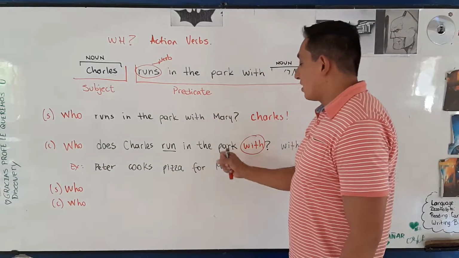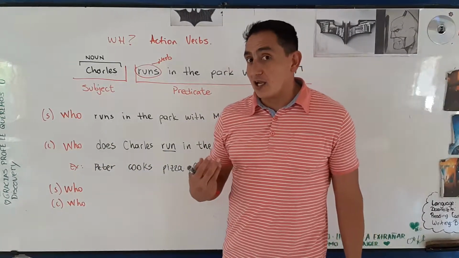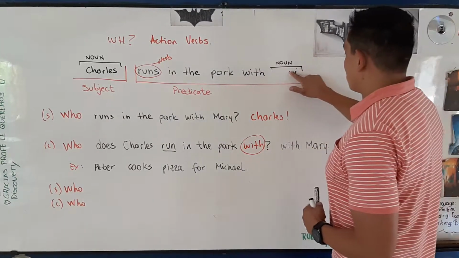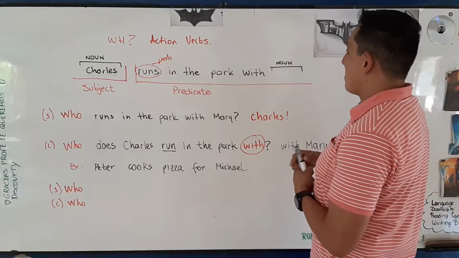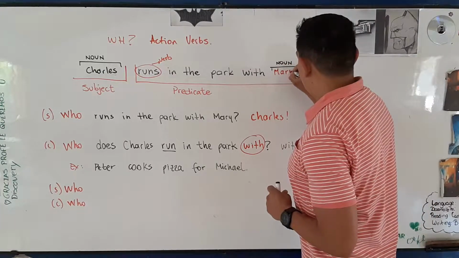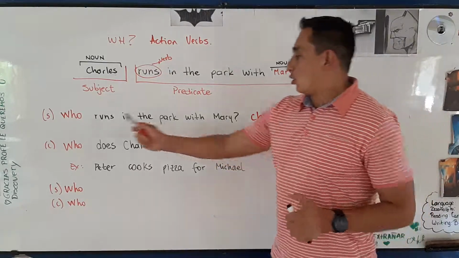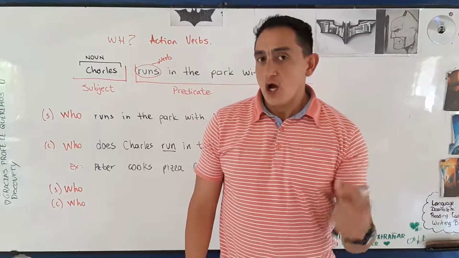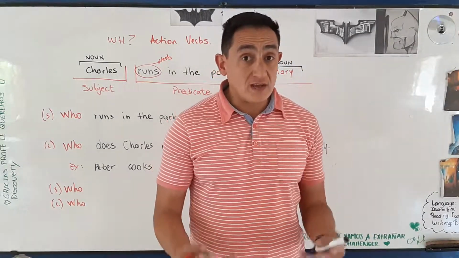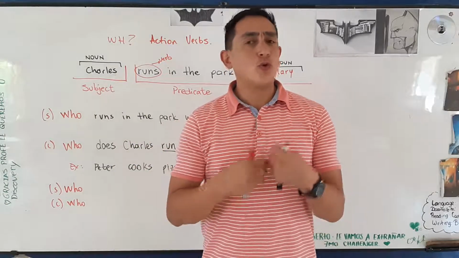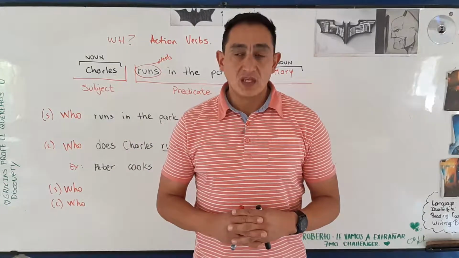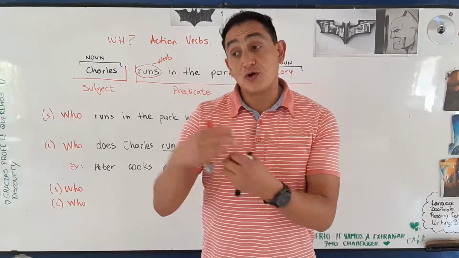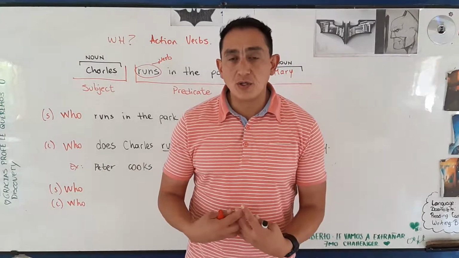So, who does Charles run in the park with? And the logical answer is with Mary. And I know the answer here. With Mary. Okay. Yes. Who does Charles run in the park with? Who do you study English with? Who do you have lunch with? Maybe with your friends or with your best friend. Yes? If you are married, who do you have dinner with? Yes, with your husband or with your wife. Very good.